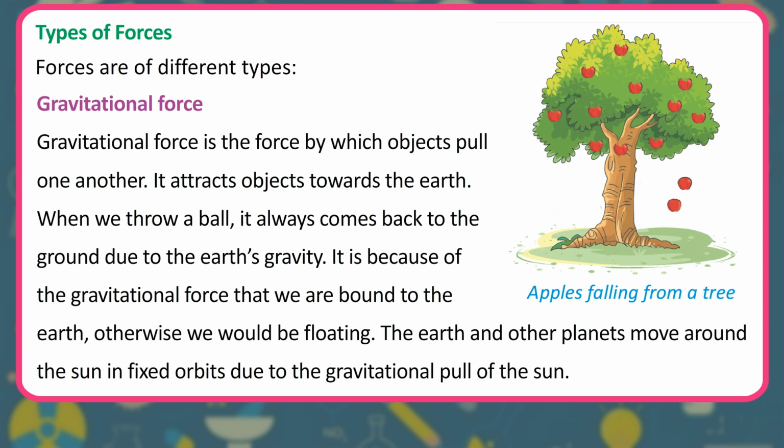Types of forces. Forces are of different types. Gravitational force. Gravitational force is the force by which objects pull one another. It attracts objects towards the earth. When we throw a ball, it always comes back to the ground due to the earth's gravity. It is because of the gravitational force that we are bound to the earth. Otherwise we would be floating. The earth and other planets move around the sun in fixed orbits due to the gravitational pull of the sun.